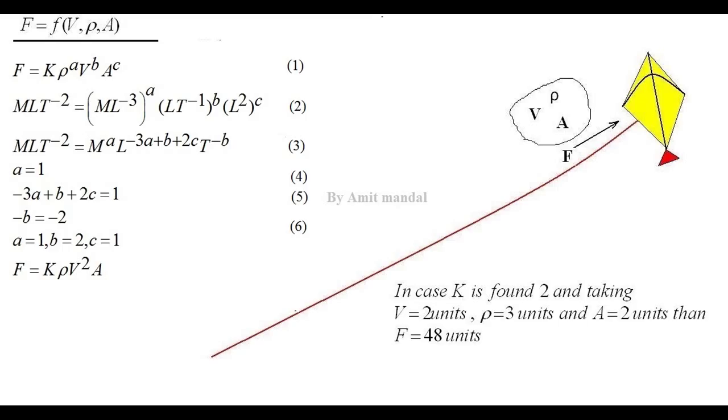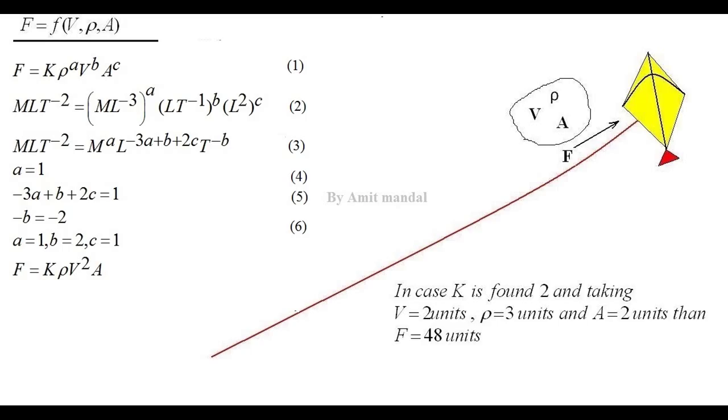Now over the left hand side it is the dimension of force, that is M L T⁻². So by comparing the indices on both sides, we get three equations: a equals 1, −3a + b + 2c equals 1, and −b equals −2. Since there are three equations and three unknown variables, we can solve them. So ultimately we get a equals 1, b equals 2 and c equals 1. So our formula becomes F equals k rho v² A. Now this is the formula which we have derived by the dimensional homogeneity principle.